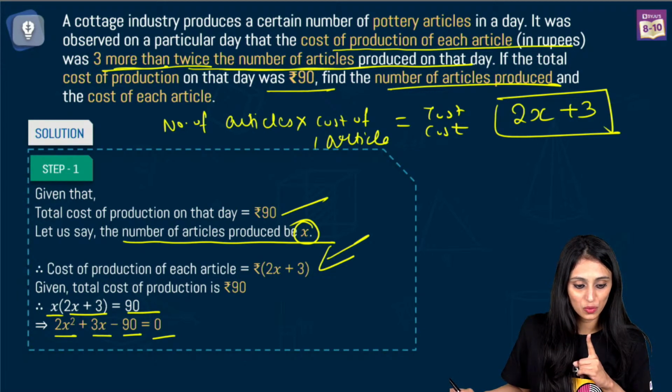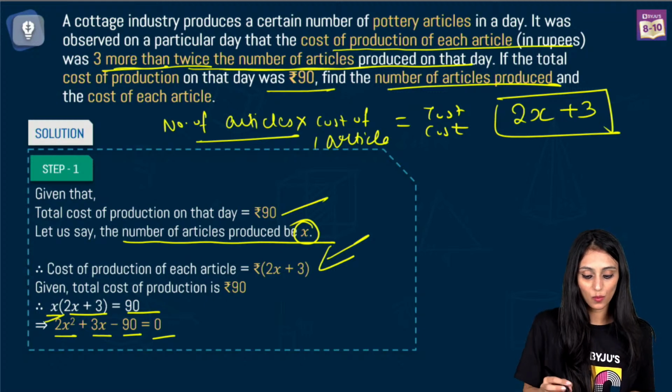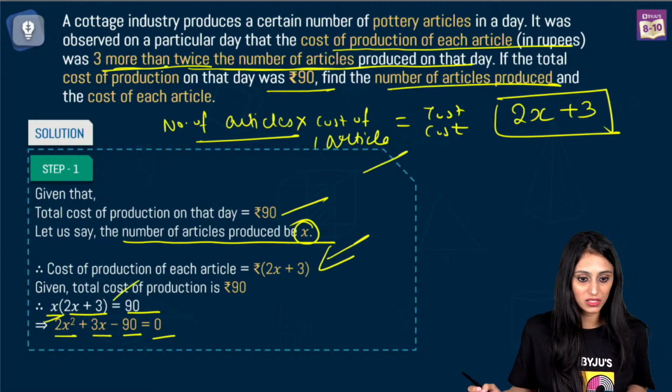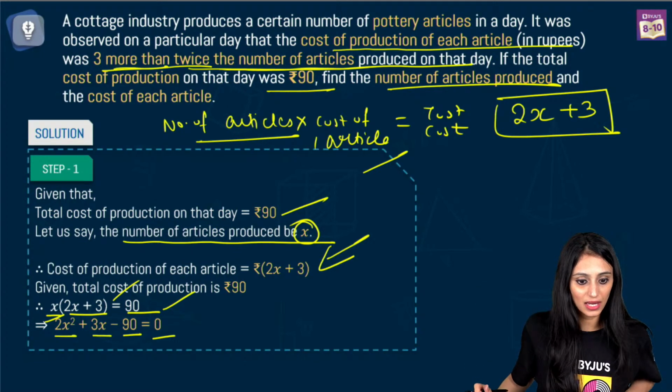Yes, Priyanshu, Gaming Guru, Sonali. So what is the number of articles here? Number of articles here is x. What is the cost of one article? That's 2x plus 3. And that would be equal to the total cost, that is 90. Makes sense, right? Quickly, if you have understood this, give me a thumbs up so that we can move ahead.